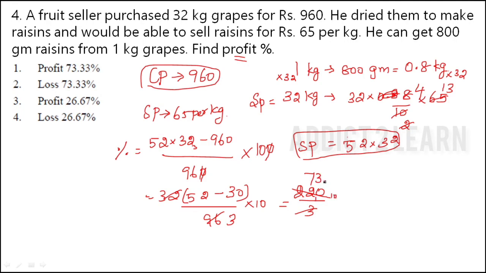So we have to put a point and put a 0 here. 3 3s are 9, so it will go like this. So we can say it as 73.33%. In the question itself they have given profit, so we can directly say option 1, that is profit percentage 73.33%.